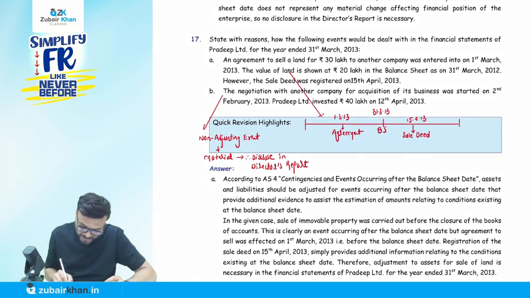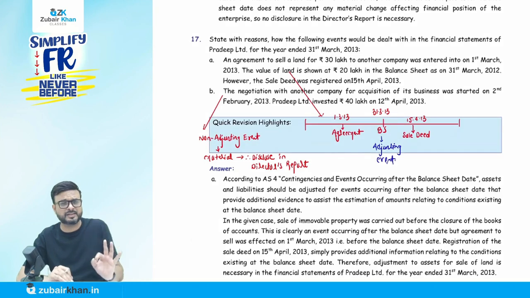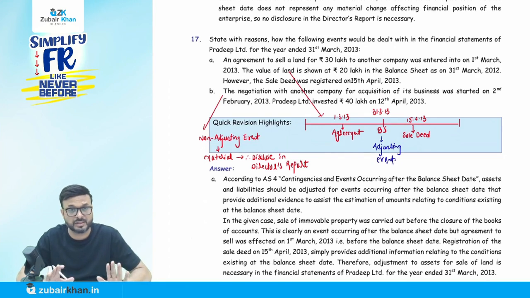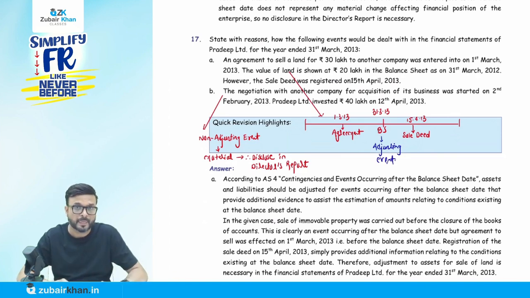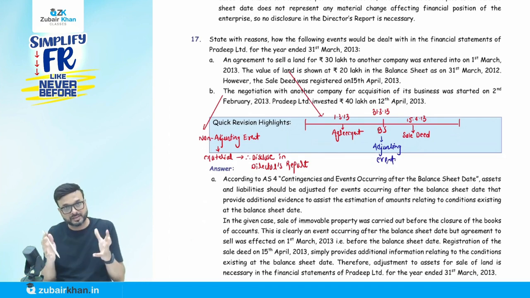Let me write it down. Adjusting event. So simple. Honestly, I'm telling you, it is easy through these revision series. It is easy to score 60 plus in Advanced Accounts. Very easy. In fact, if you work hard, if you have done your regular classes or joined some exam-oriented batch, and if you understand each and every concept, you can easily score 80 plus in Advanced Accounting. This is a subject in which you can score maximum marks, and that will help you clear the group when it comes to the aggregate.